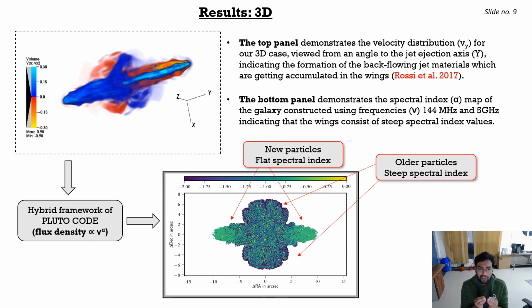Using the velocity distribution, the magnetic field distribution in the domain, and the hybrid framework of the PLUTO code, we have plotted the spectral index distribution similar to the 2D case, giving a similar result as 2D. The wings contain steep spectral index, indicating the accumulation of older plasma there, and in the active lobes the value of spectral index is flat, meaning it is filled with freshly injected plasma.